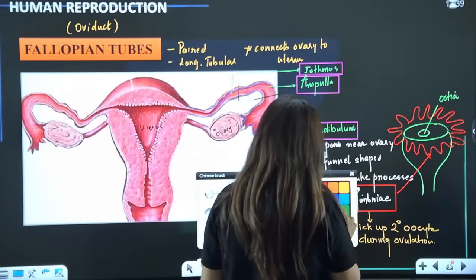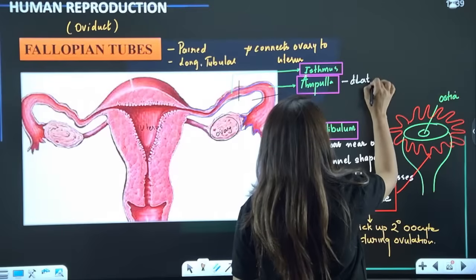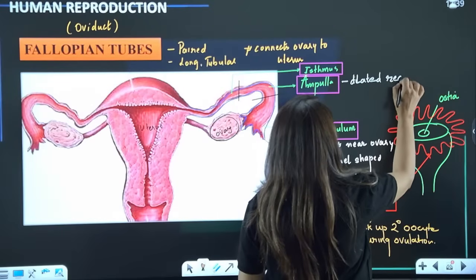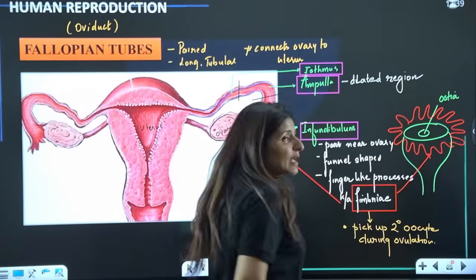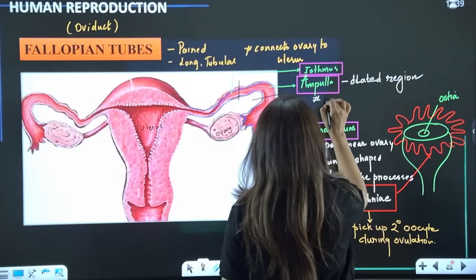So what is the function of ampulla, guys? Ampulla, number 1, it is the dilated region. What is ampulla? Any region which is dilated, we refer to it as ampulla, right? Dilated region, and hashtag, this is the site of fertilization.